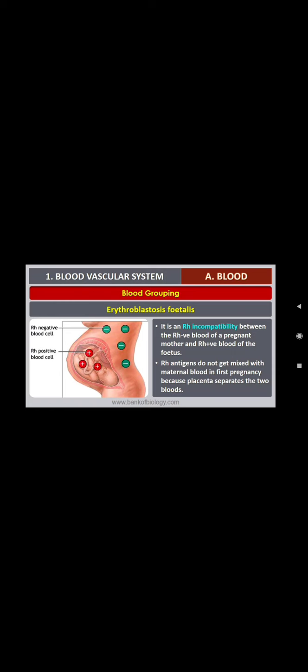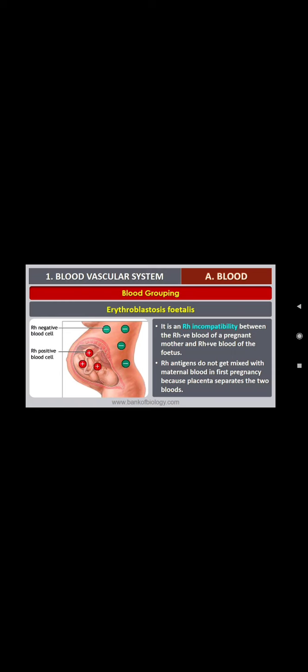Yes. Good. See, now we are going to discuss about erythroblastosis fetalis. It is an RH incompatibility. Compatibility means join. It can join. So RH incompatibility in the sense it cannot.